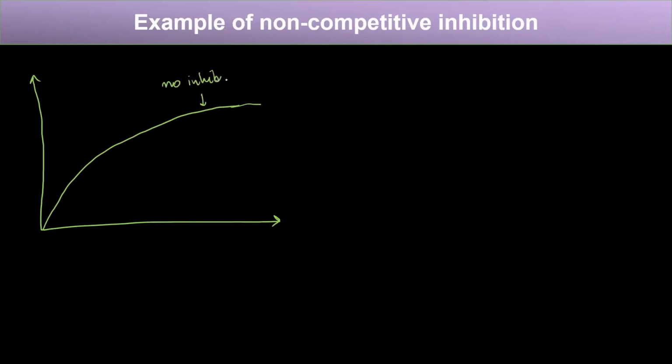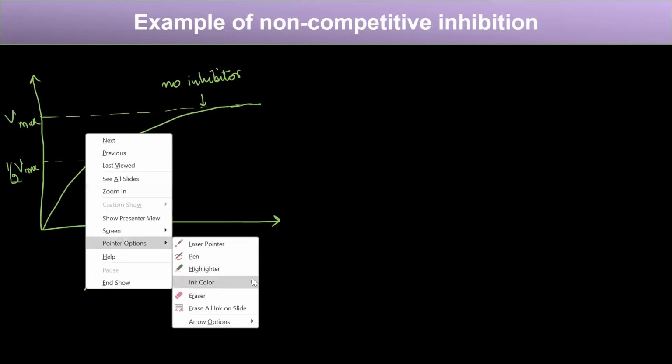This is the Vmax that the enzyme can achieve, this is the half Vmax, and this is the Km, when the inhibitor is not present.